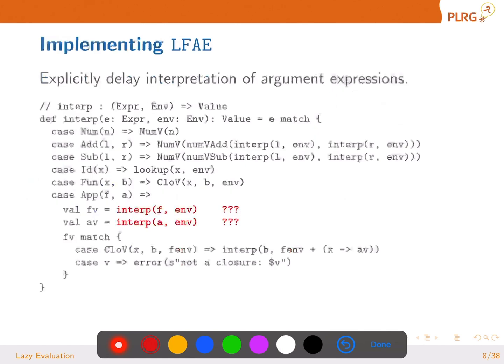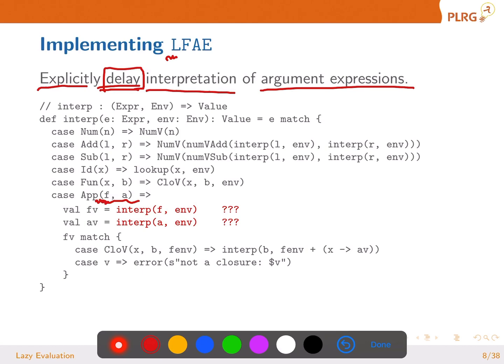Okay, implementing LFAE. How can you evaluate that? How can you evaluate this lazy semantics? We are going to explicitly delay interpretation of argument expressions. Delay meaning we are not going to be eager. We are going to be lazy in the sense that when we have a function call, we need to evaluate the function part. We need to evaluate the first sub-expression, get the value, see whether it's closure V or not, and evaluate the function body. But we are not going to evaluate the argument expression because we may not use it.